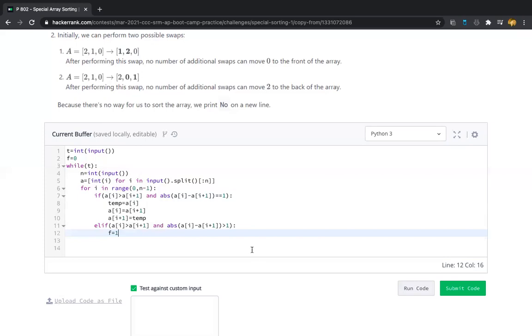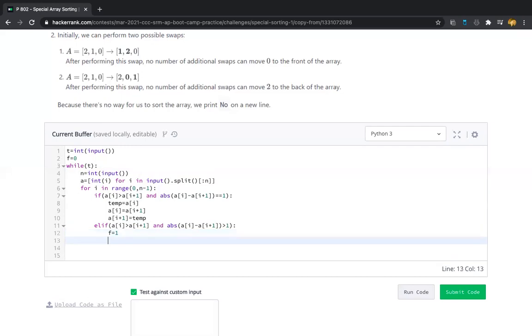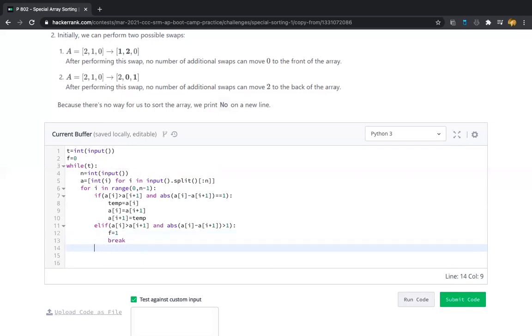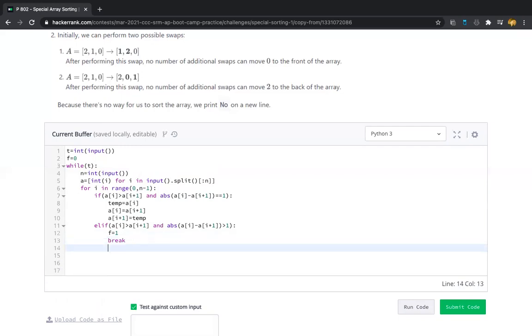If a of i is greater than a of i plus 1 but its absolute difference is greater than 1, then swapping is not possible, right? Then replace the flag f with the value 1 and break the loop. That's it. Finally, the logic part has been completed.